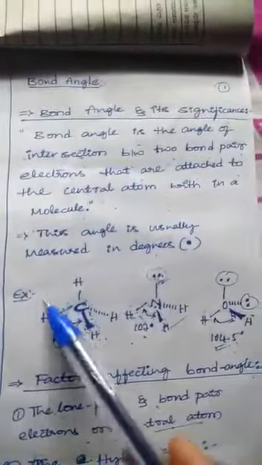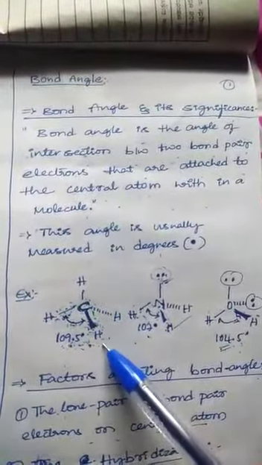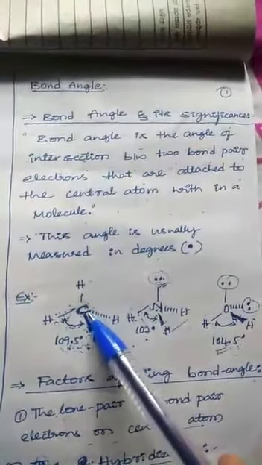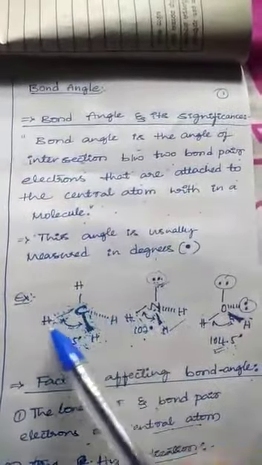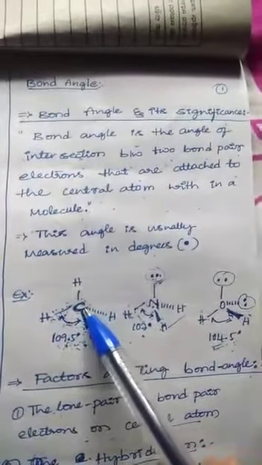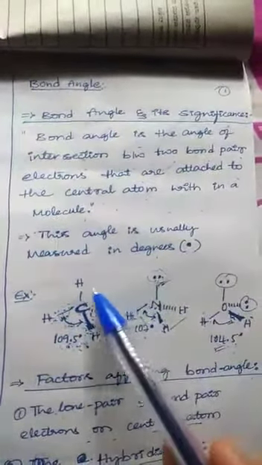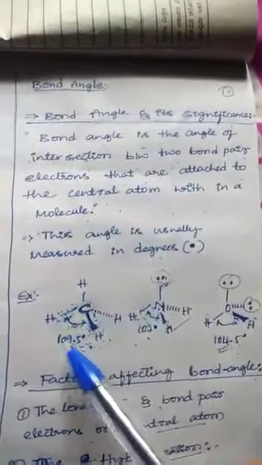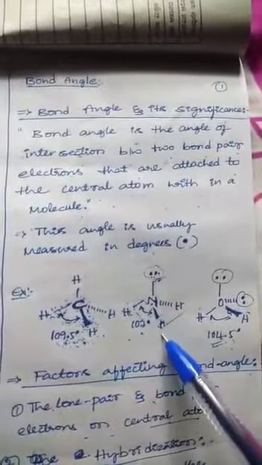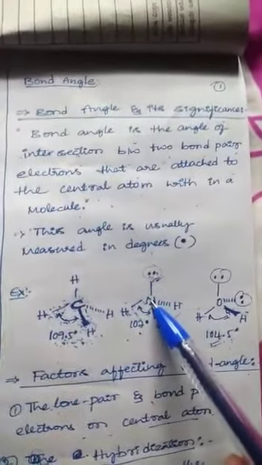So here I'm going to take the example of the methane molecule. In this methane molecule, C is our central atom and four hydrogens are bonded to it. These four hydrogens are called the electron pairs, and all four are bond pairs only. But in the case of the ammonia NH3 molecule, nitrogen is our central atom.